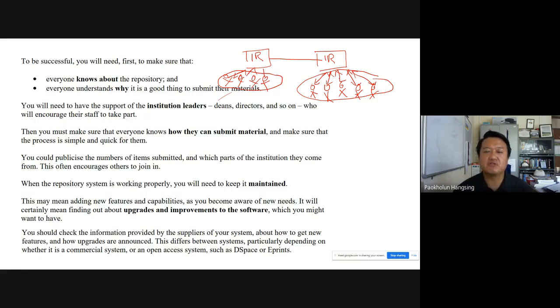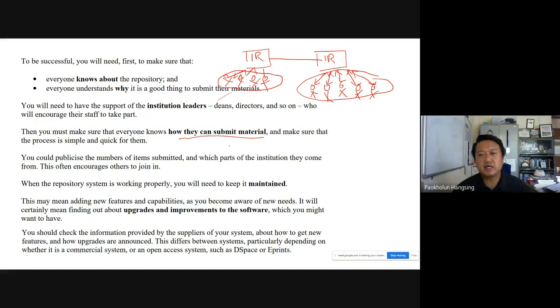We have to understand this, because an institutional repository is a blank, useless repository without the participation of the members of the institution. Unless they submit the content, it is useless. So for that, we need the support of the administrator, like we have just said. We should also make sure that everyone knows how to submit the materials. The process of submitting is fairly simple in most cases, but as we said in the beginning, they can be given some kind of training program so that they will face no problems. So this is another policy decision.